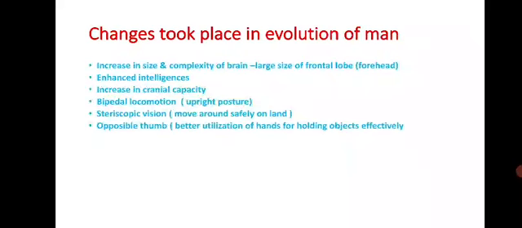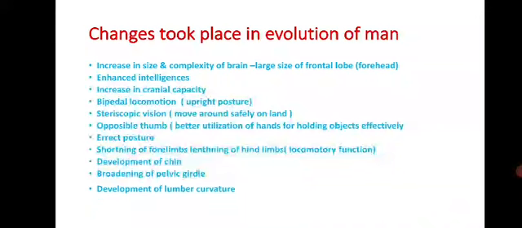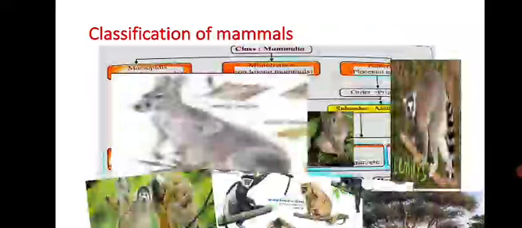Opposable thumbs, for better utilization of the hand for holding objects effectively, erect posture, shortening of forelimbs, lengthening of hind limbs, that is for locomotory function, and development of the chin, broadening of the pelvic girdle, development of lumbar curvature, social and cultural development, that is articulated speech, art, and development of tools. Okay, now the classification of mammals.